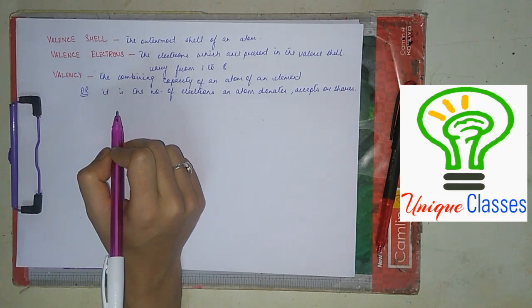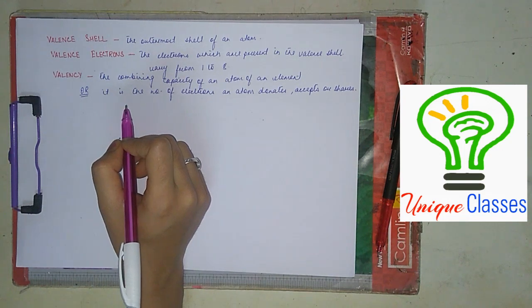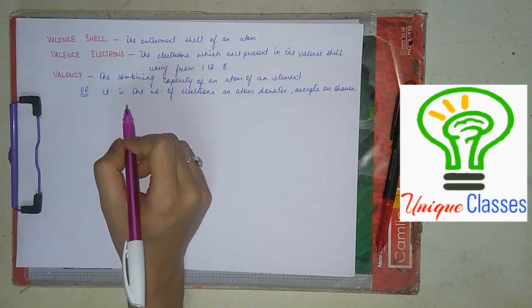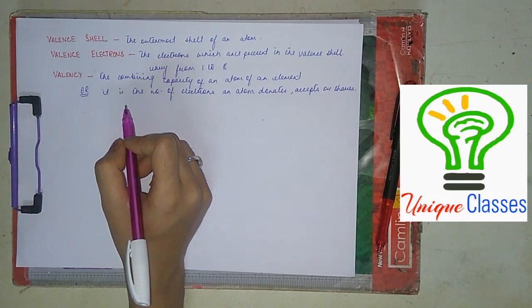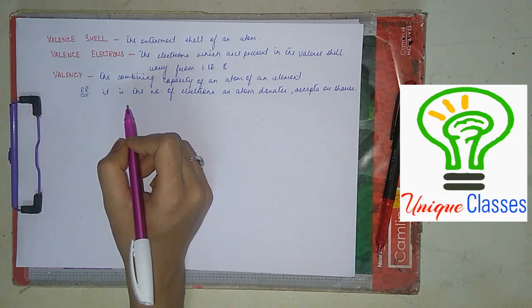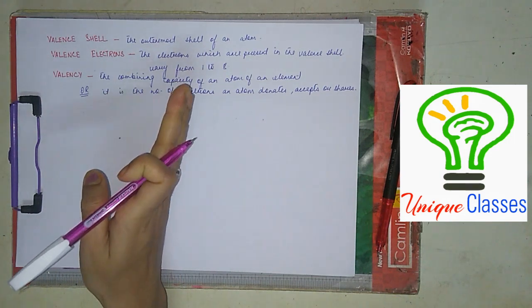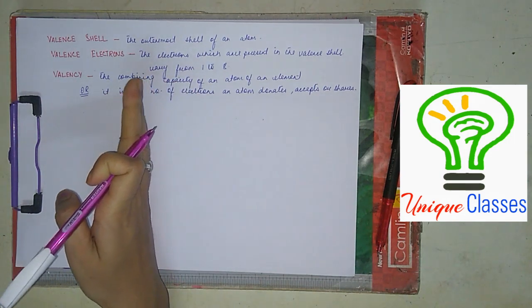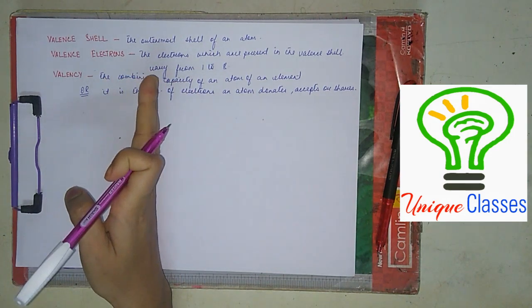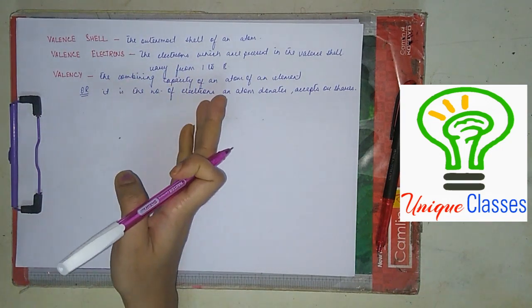Now, I hope you remember atoms and molecules, which you have learned in your preliminary classes, maybe in class 6, 7. It was said that atoms may be stable or may not be stable.